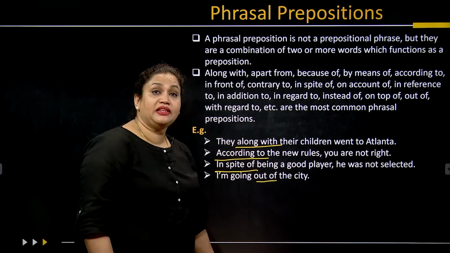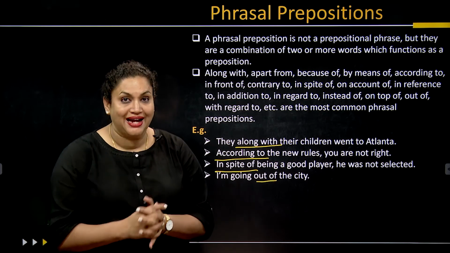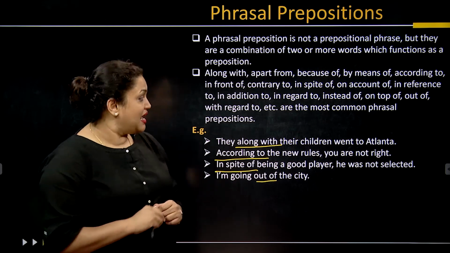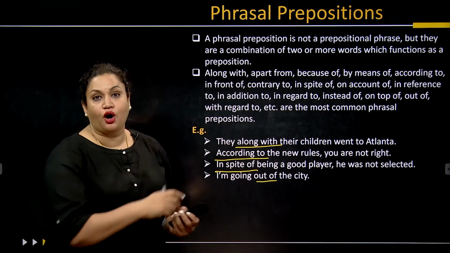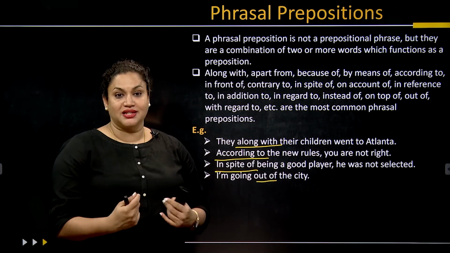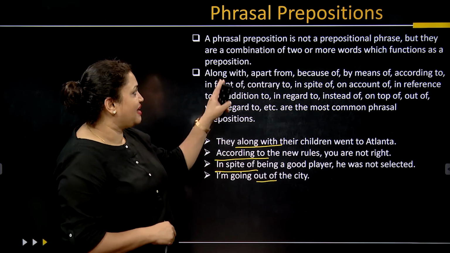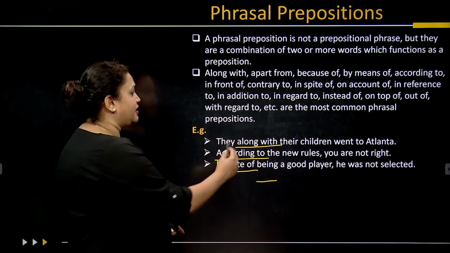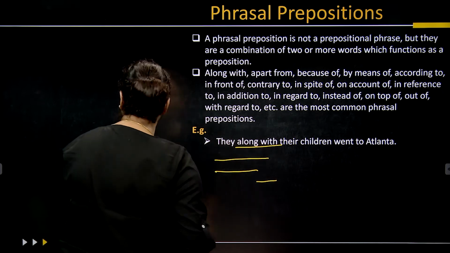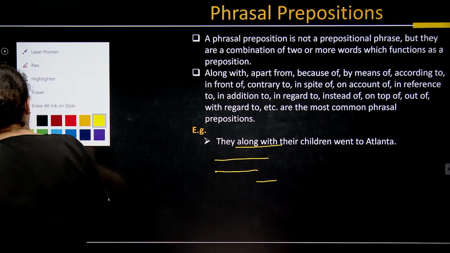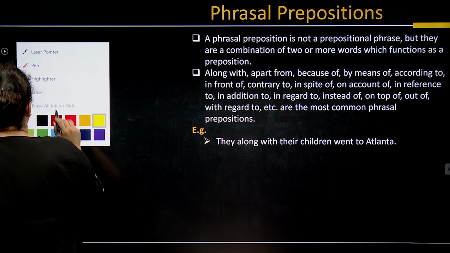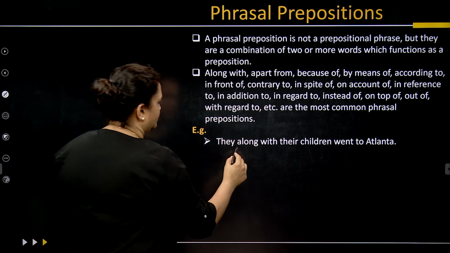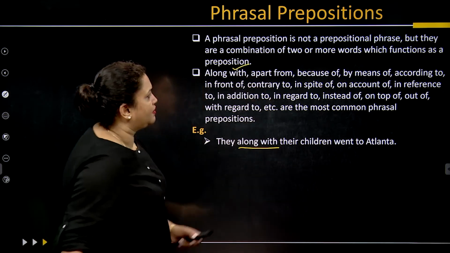Now, when we are using these phrasal prepositions, we need to understand that they can be used in different ways. Let us go back to each one of them and try to make sentences to understand it better. For example, along with. We have used this here.